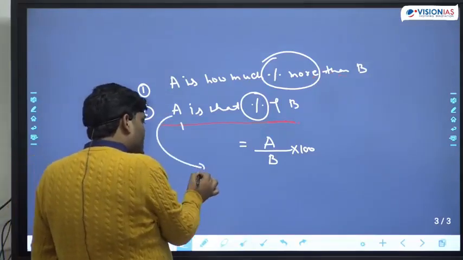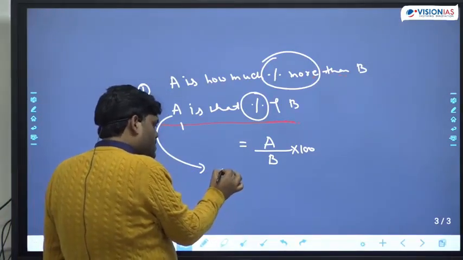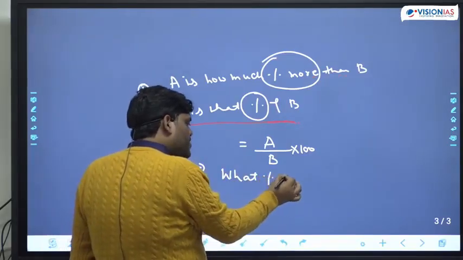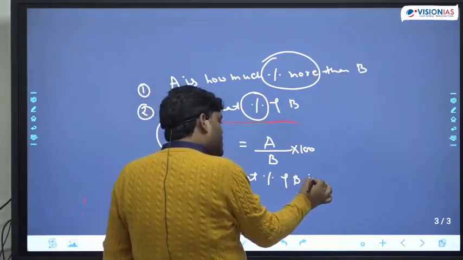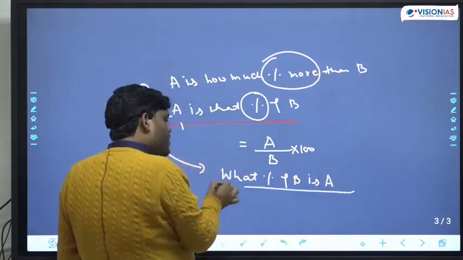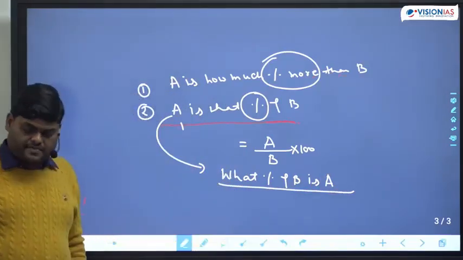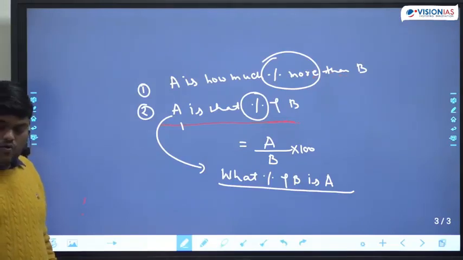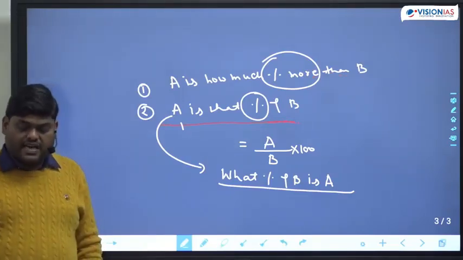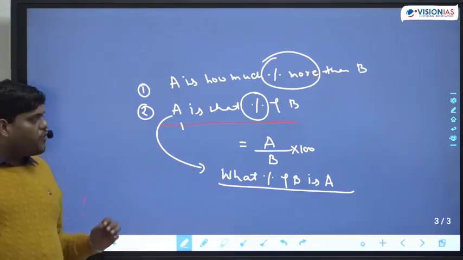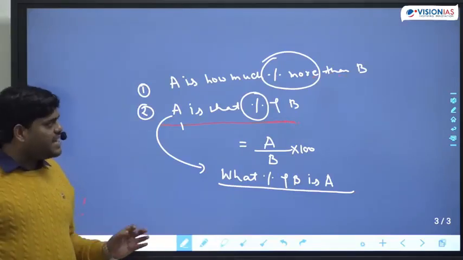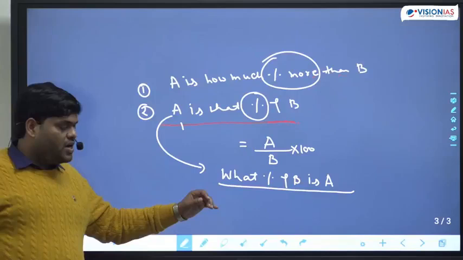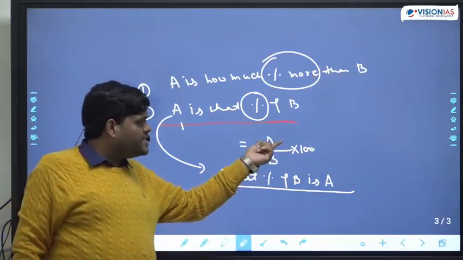This can also be written like this. What percent of B is A? So whenever these two statements are there, what percent of B is A?